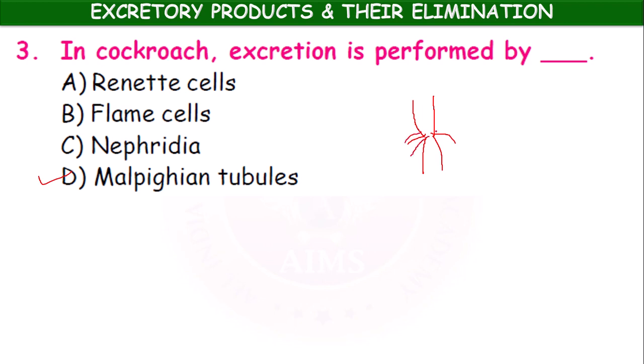They are called Malpighian tubules. These Malpighian tubules open into the body cavity, that is the hemocoel. They collect the waste materials and open into the gut. Along with the feces, the waste materials are eliminated out. So these are called Malpighian tubules.